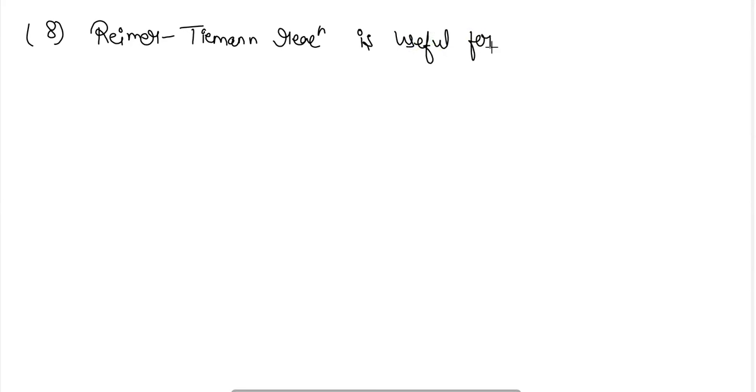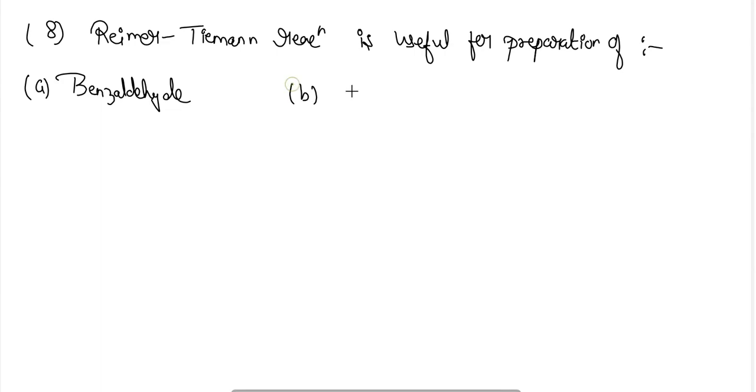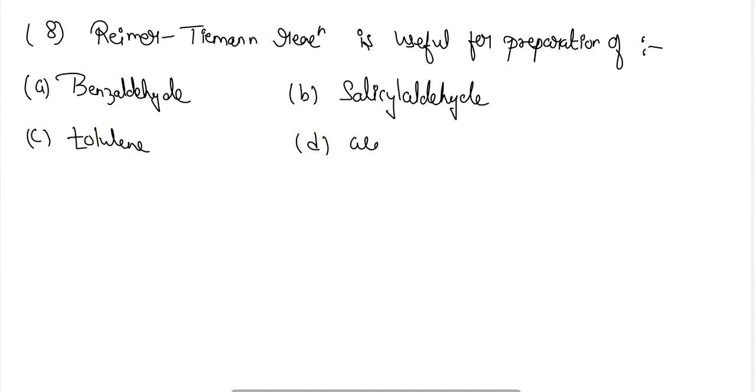Next, Reimer-Tiemann reaction. Reimer-Tiemann reaction is useful for preparation of option A, benzaldehyde, option B, salicylaldehyde, option C, toluene, option D, acetophenone.